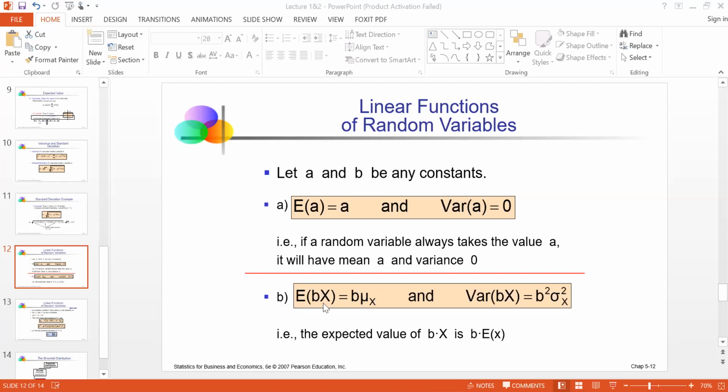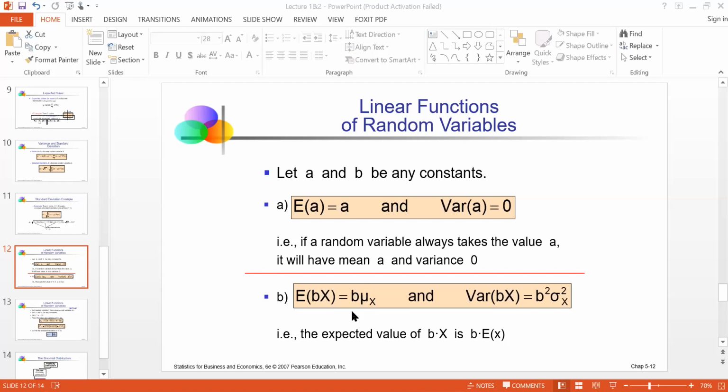Expectation of x is also mu x. So this whole thing becomes b mu x.